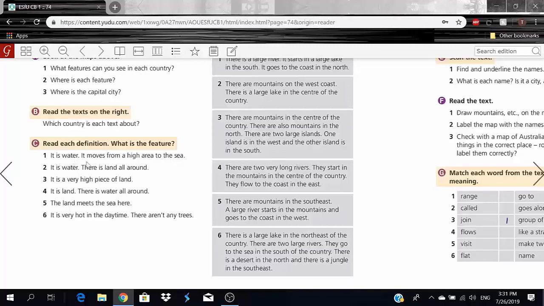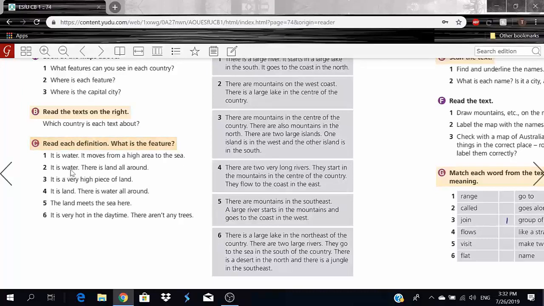It is water. It moves from a high area to the sea. Okay, so I know it's some sort of water, so let me break it down. So for example, we have sea, river, lake, and maybe stream, right? So these are the 4 possibilities that I have, okay? It moves from a high area to the sea, right? So it goes from a high area and off it goes to the sea, okay? So number 1 will be river, okay? A river goes from a high area to the sea, and it's obviously water, okay?